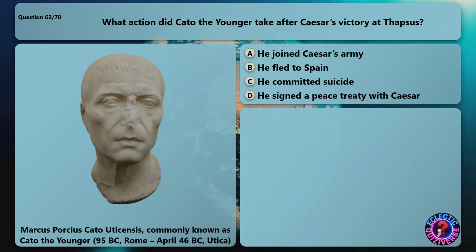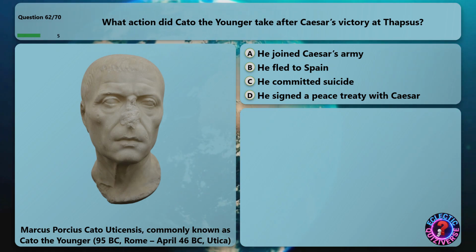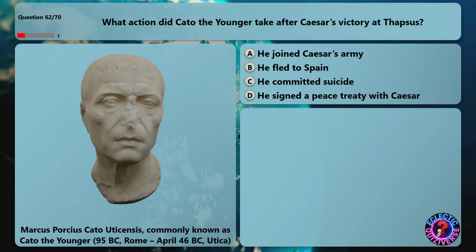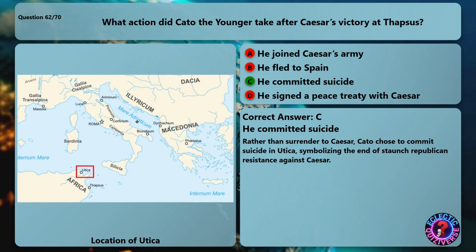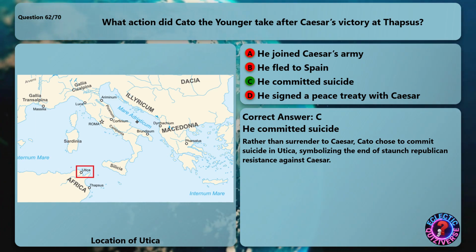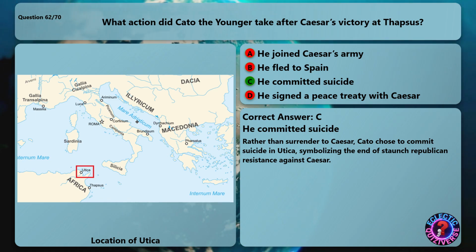What action did Cato the Younger take after Caesar's victory at Thapsus? The correct answer is he committed suicide. Rather than surrender to Caesar, Cato chose to commit suicide in Utica, symbolizing the end of staunch Republican resistance against Caesar.